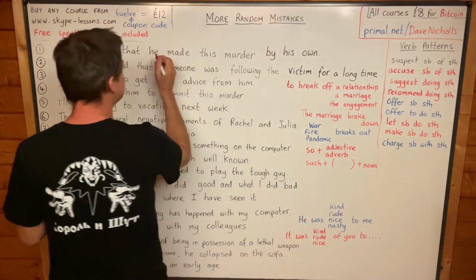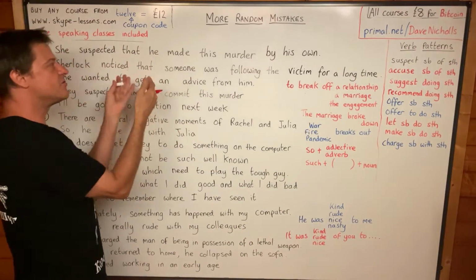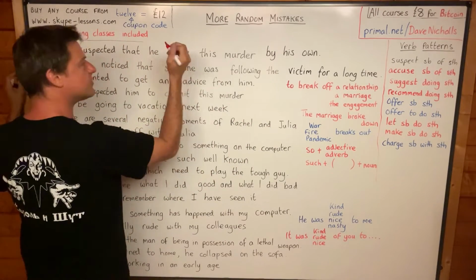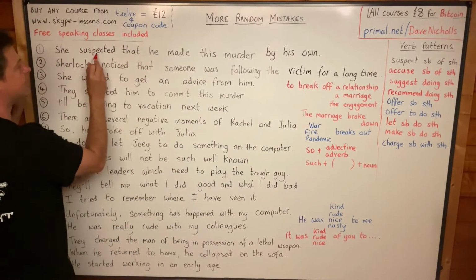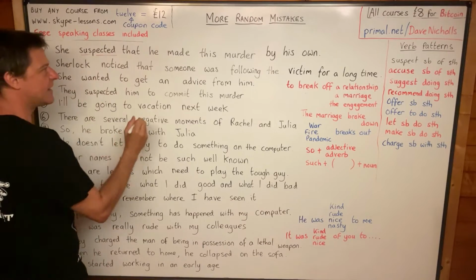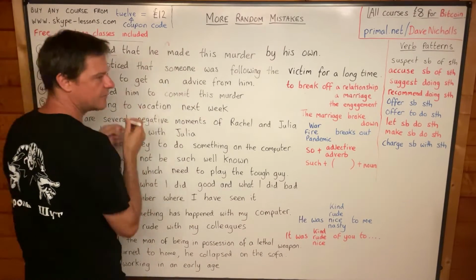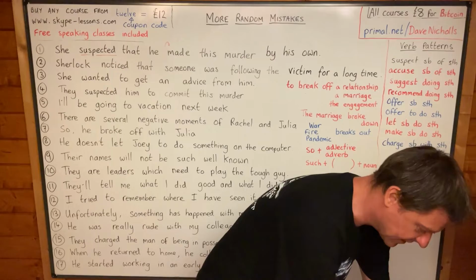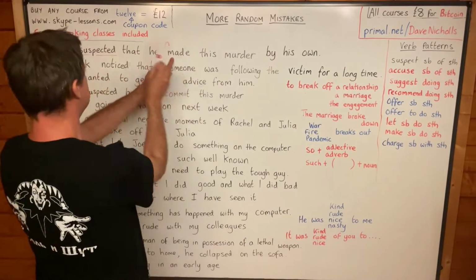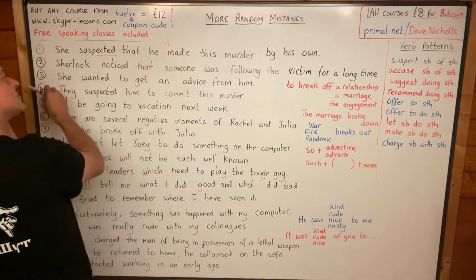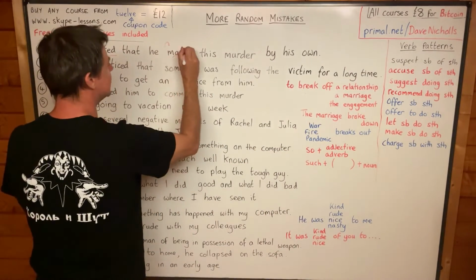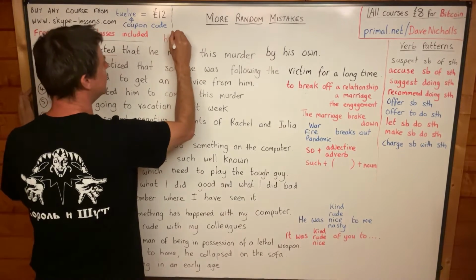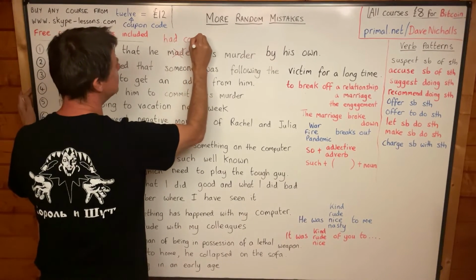She suspected that, now this is not just a vocabulary mistake, this is a grammar mistake as well, because we need a different tense. This happened before she suspected, so we need a had. Yeah, we need a had whenever we go back to an earlier verb. This verb, which comes later than suspect, happened earlier. So we need to get rid of made, because it's not the right word, and we need to say had committed. She suspected that he had committed.